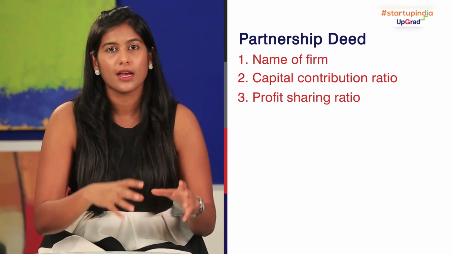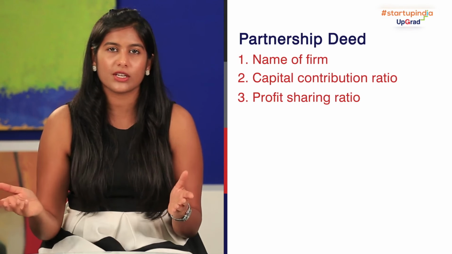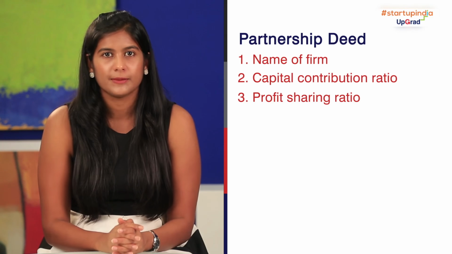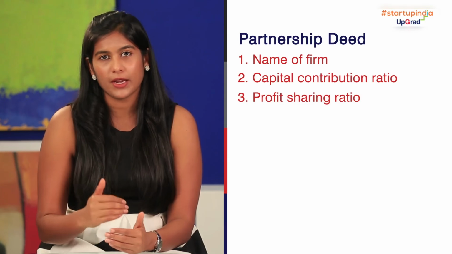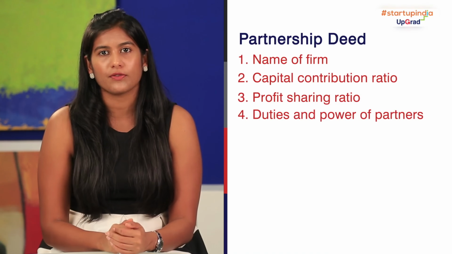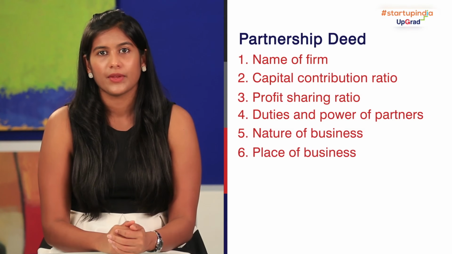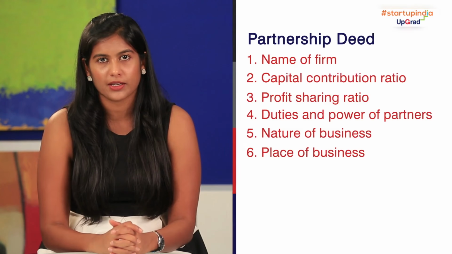Where capital is, let's say, in the ratio of 50-50, but profits could still be distributed in the ratio of 60-40 or even 80-20, depending upon the deliverables of each of the partners. The partnership deed would include all these points, and it's very important to set it forth in the deed, including what are the duties and powers of each partner, and also what is the nature and place of business. It may be done before starting the business or any time during the continuance of partnership.